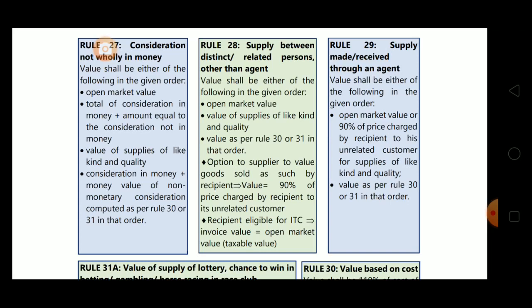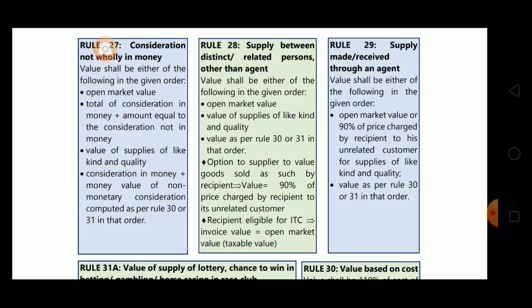If this exclusive case is there, then obviously we'll take 90%, otherwise we'll take open market value. If both are not possible, then we'll apply rule 30 or rule 31 in that order, first rule 30, and if that is not possible, then rule 31. So rule 27, rule 28, rule 29, we are done.